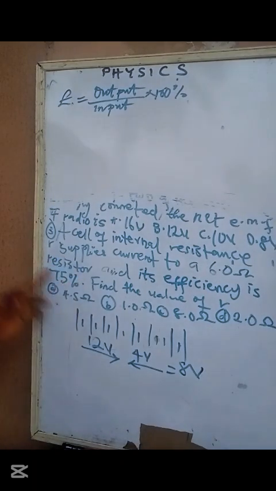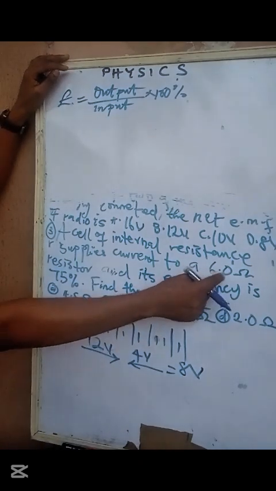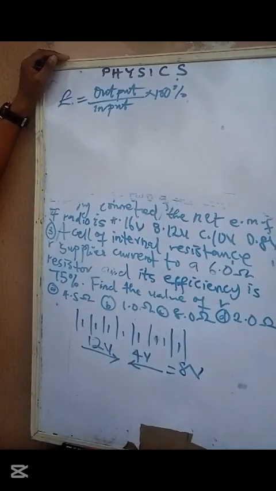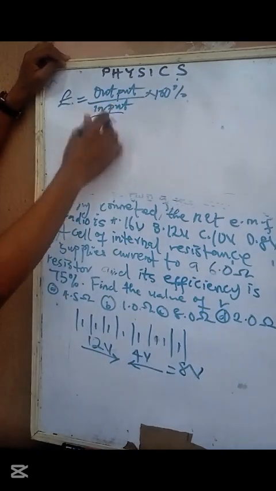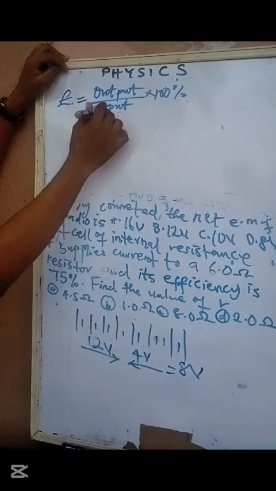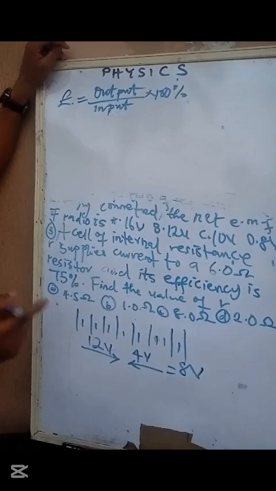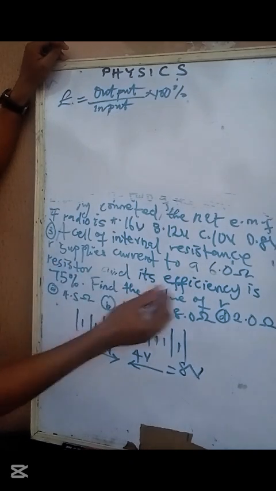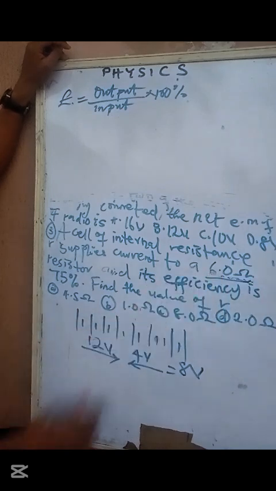Sorry, input is the total voltage of the cell. Then the output is the voltage of the external resistor. So input is the total voltage, that's the EMF of the cell, while output is the voltage across the external resistance.